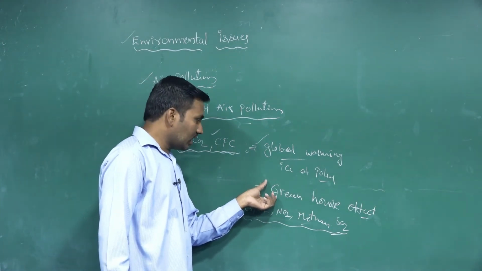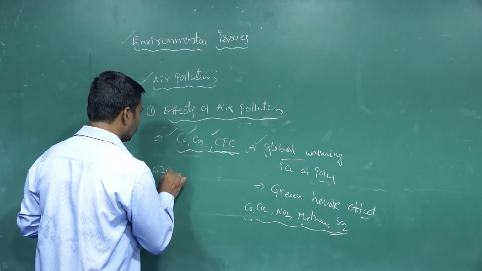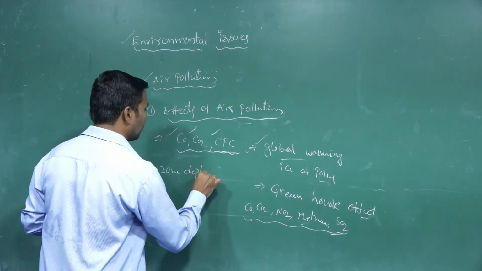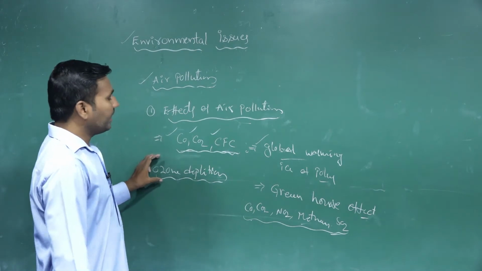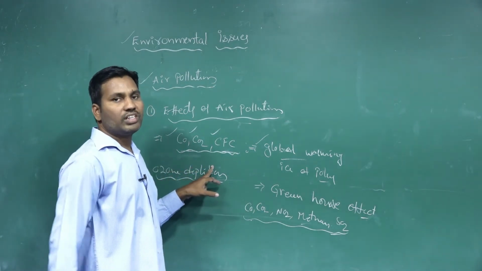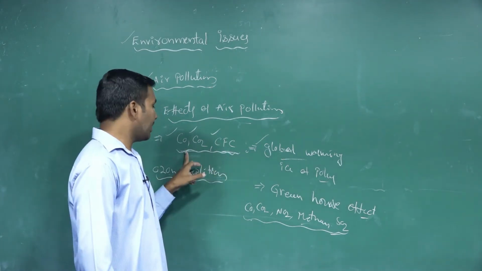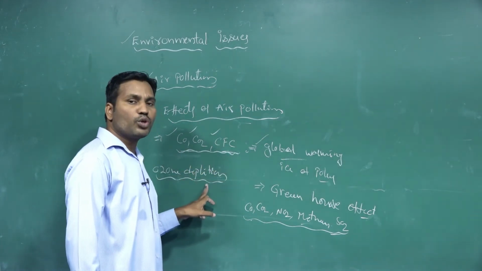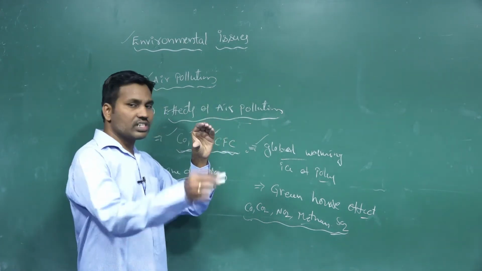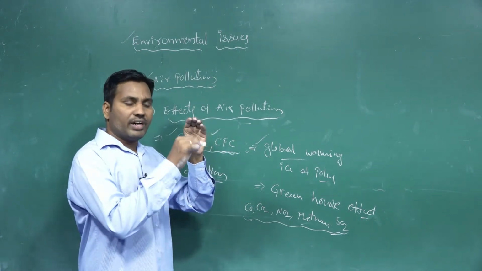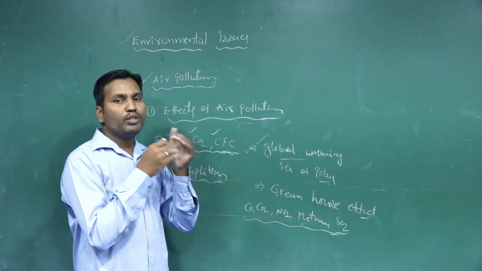So like this, the greenhouse effect, and then ozone depletion. Depletion is nothing but the decrease in the thickness of the ozone in the stratosphere in some places because of these pollutants. The thickness of the ozone layer decreases. As we already discussed in environment, the atmosphere surrounding our planet absorbs the UV radiation.